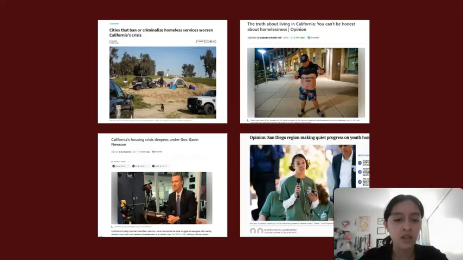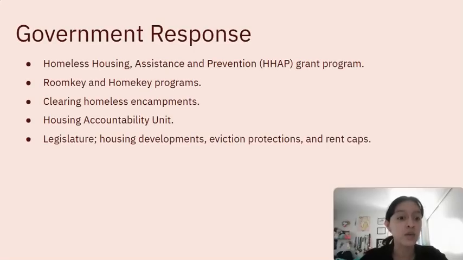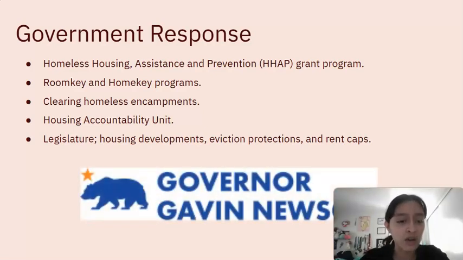These are some of the things that the government is currently doing to address homelessness. So we have the Homeless Housing Assistance and Prevention Grant Program. It is a grant program that funded cities, counties, and continuums of care in California in the effort of reducing homelessness. The Room Key and Home Key programs were aimed at turning existing buildings into housing. Things like hotels, motels, hostels, and commercial properties were turned into housing under these programs.